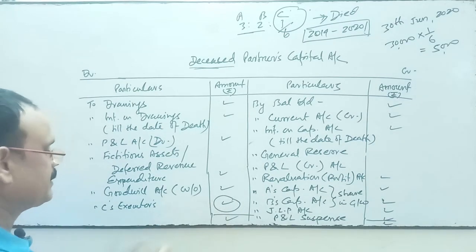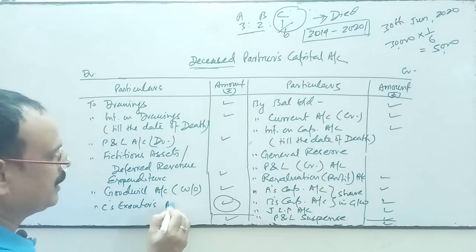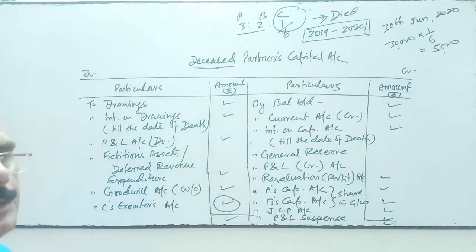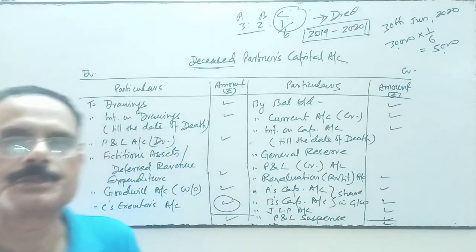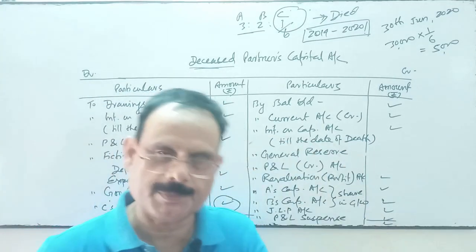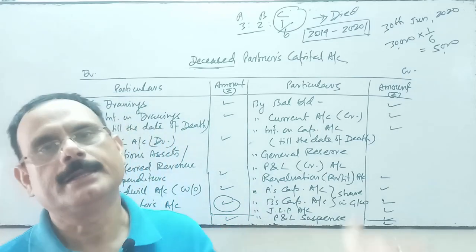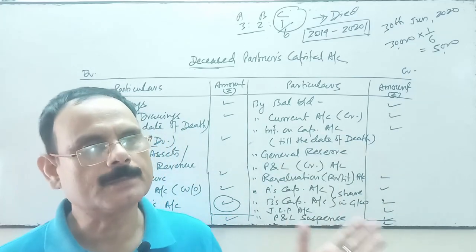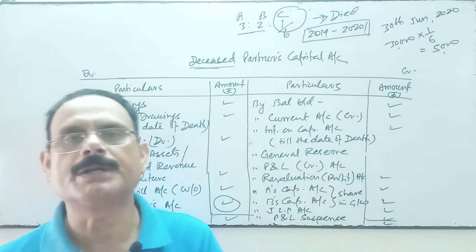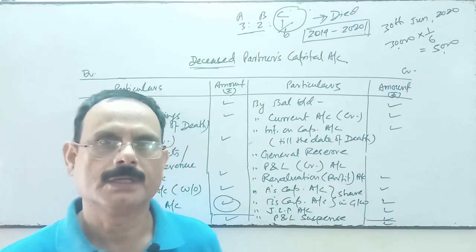We may transfer this amount first to the executor's account, and thereafter we maintain how much is paid to the executor immediately and the rest will be paid later on.